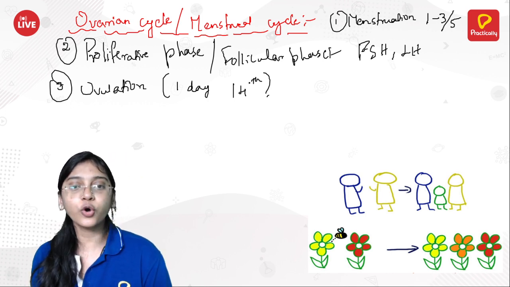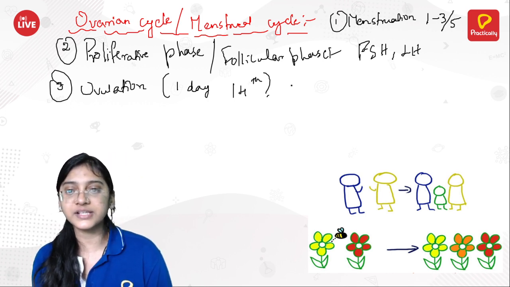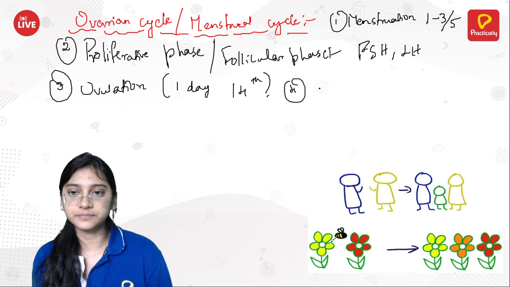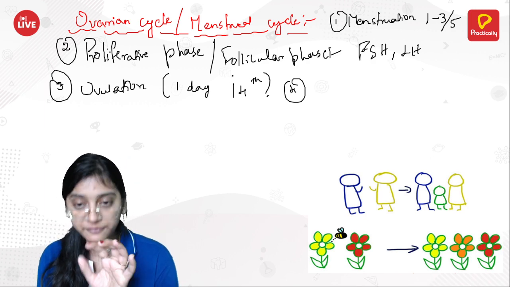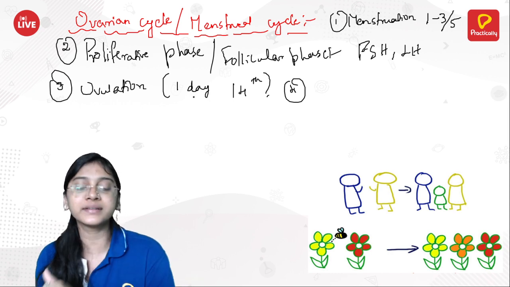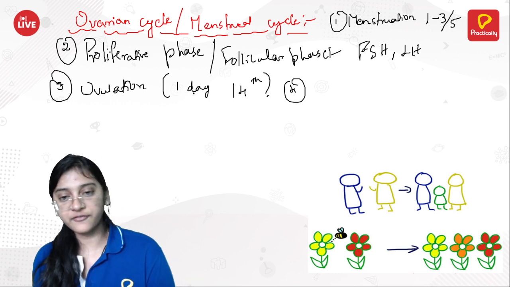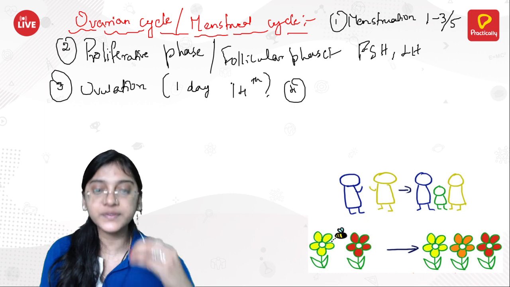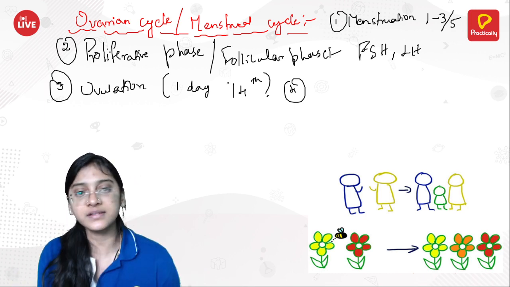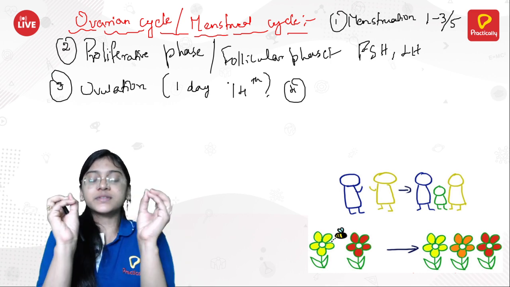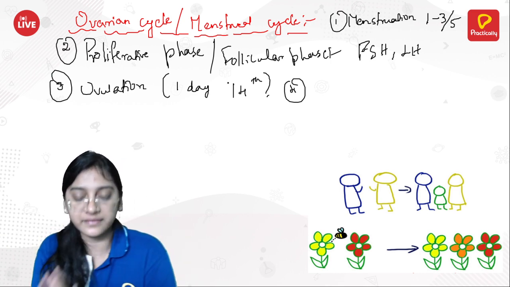Okay, once the ovulation is done, the last stage is the luteal phase. Remember, if she becomes pregnant, that is, if the ovum released by the ovary from the Graafian follicle is fused with the sperm, then there is pregnancy. If there is pregnancy, there is no continuation of the menstrual cycle, that's it.